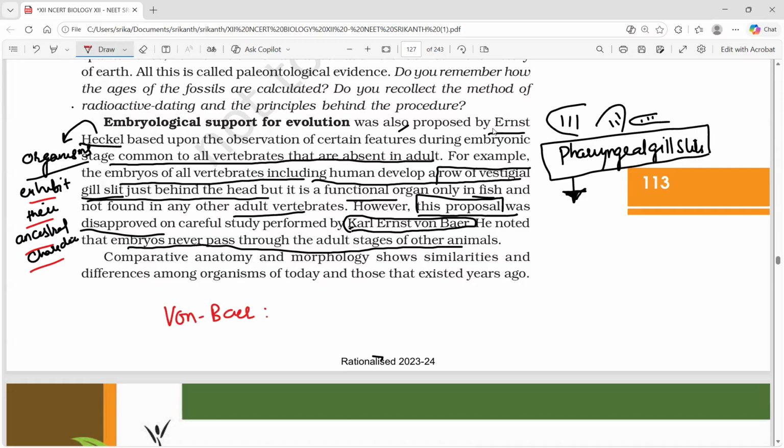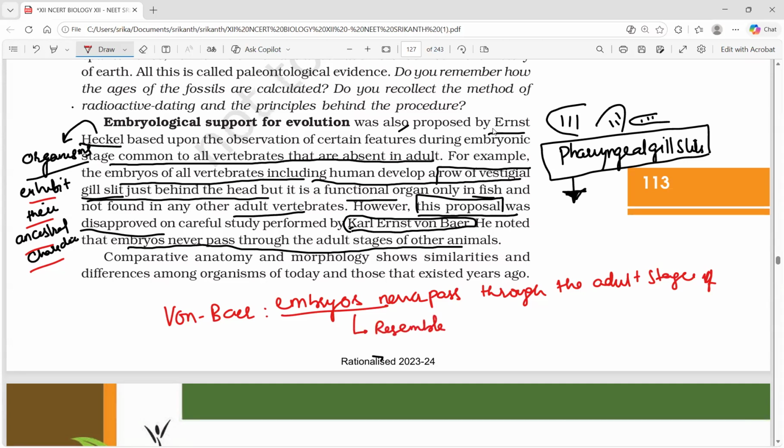Van Baer noted that embryos never pass through the adult stages of other animals. Then, we need to add this: embryos resemble their ancestral embryonic stages, not adult.